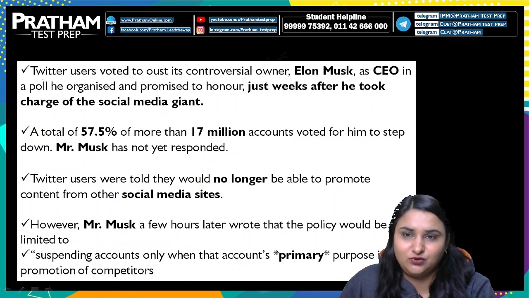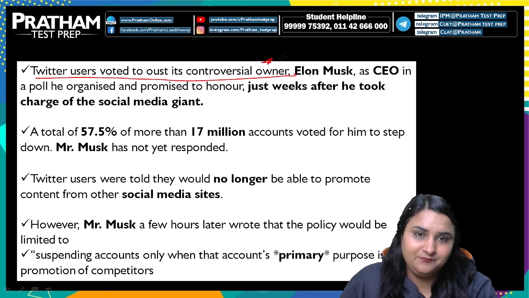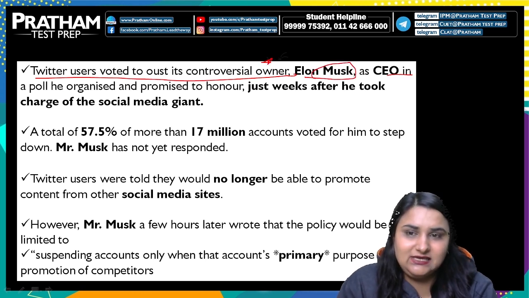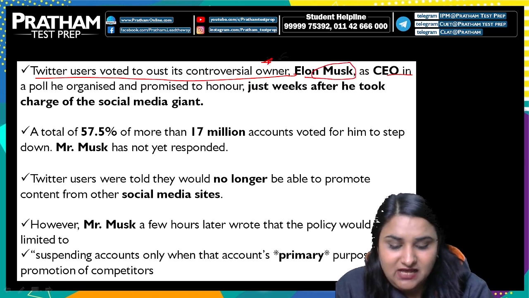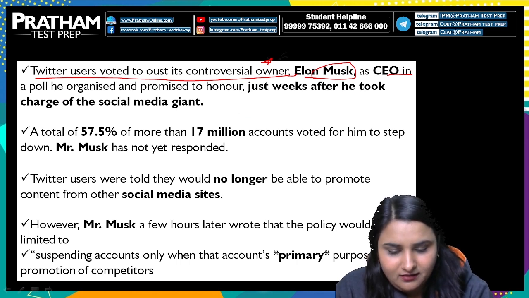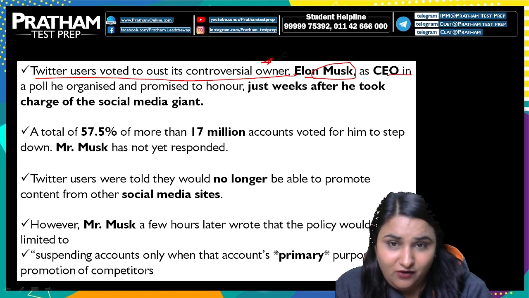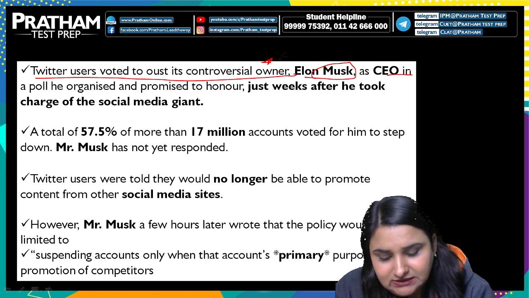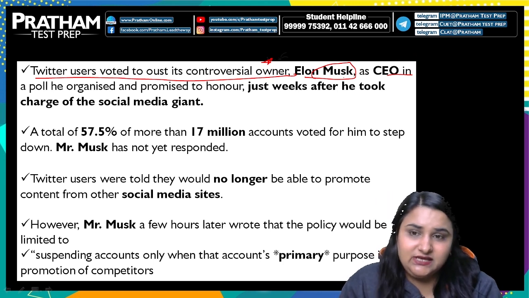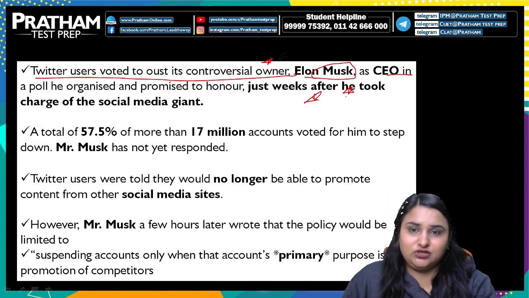Twitter users voted to oust its controversial owner Elon Musk as CEO in a poll that he himself organized and promised to honor the decision, right? Just weeks after he took charge of the social media giant.